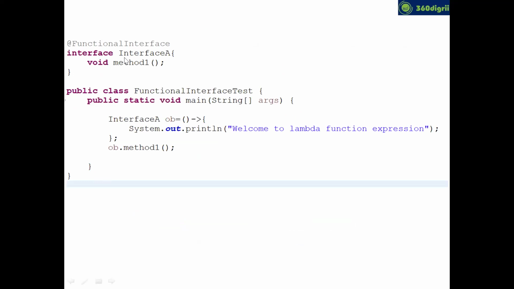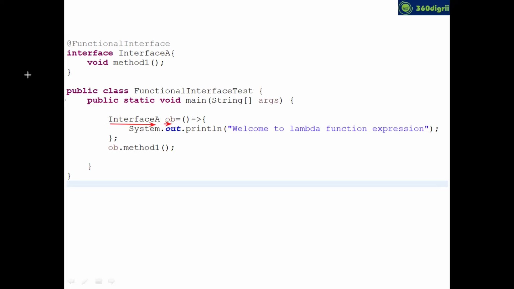This is the example I have taken. The interface name is interface A with only one abstract method, method1. Now, can you see the way that I am writing the logic? Interface name, space, object.